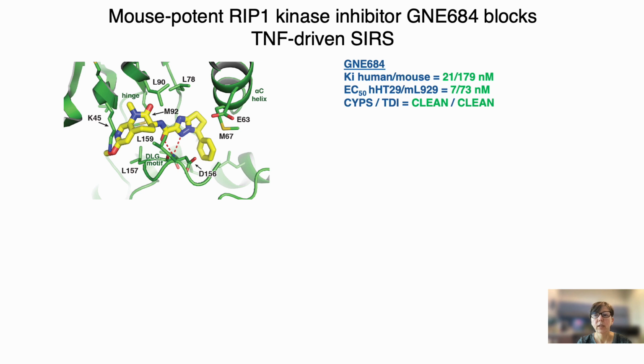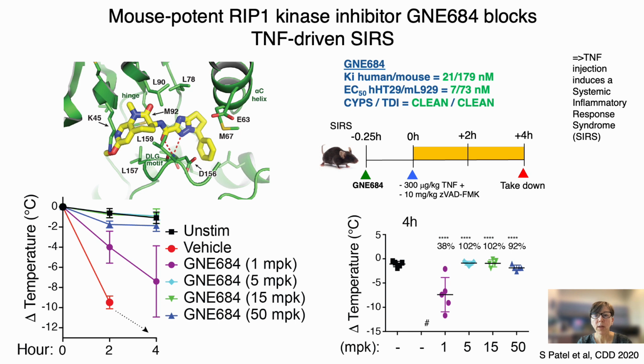Here at Genentech, we developed a highly selective RIP1 kinase inhibitor, GNE684, with favorable properties. As a mouse model, we are using SIRS, where TNF injection will cause systemic inflammatory responses.